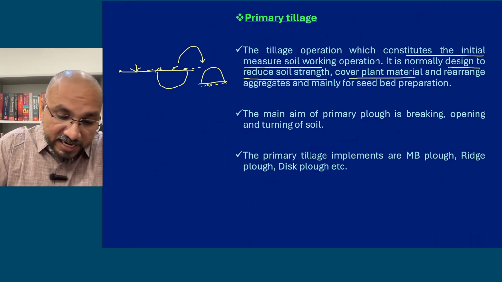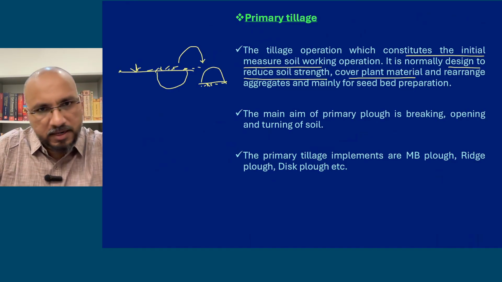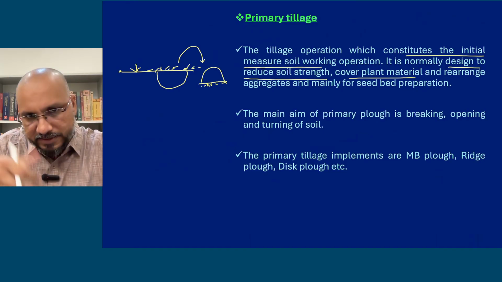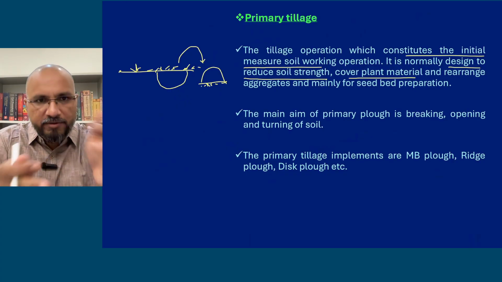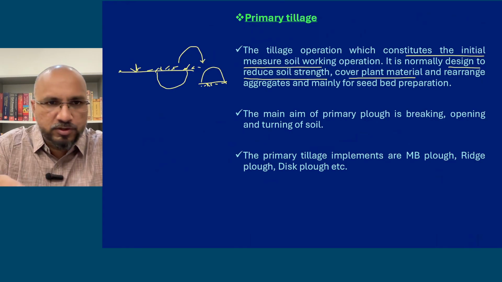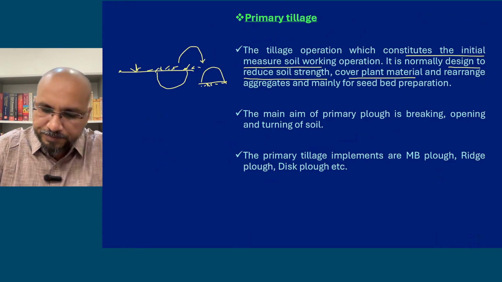Okay, so the plant material that is on the surface, it will be buried under the soil. So plant material जो ऊपर है surface पे, वो bury हो जाता है नीचे, दब जाता है, क्योंकि ऊपर से तुमने उल्टा दिया है soil को. So you have turned the soil upside down. So the surface vegetation, what is there, weeds और जो भी तुम्हारा plant residue है, it will be turned upside down. It will be buried.